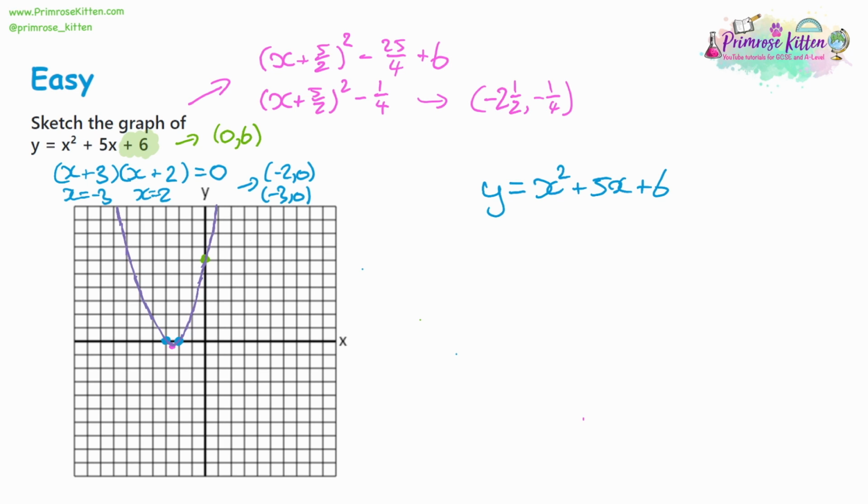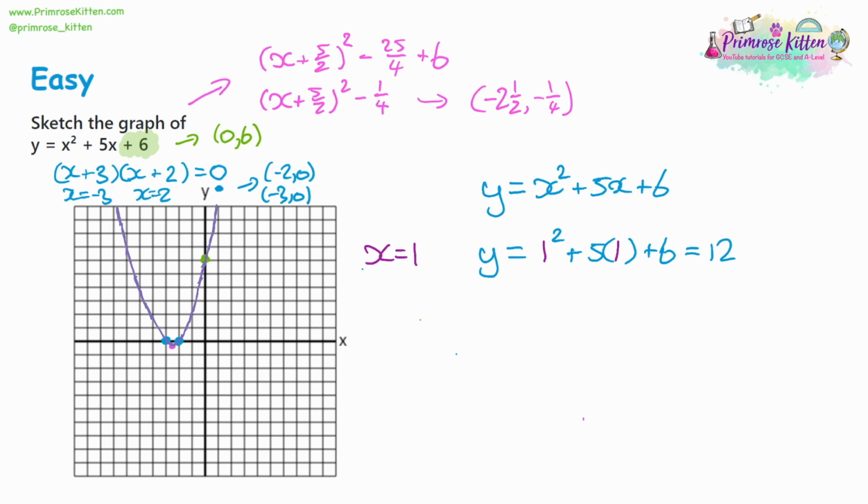So I think looking kind of in between the blue and green coordinates, looking at 1 is going to be helpful here. Let's take x to equal 1. Y equals 1 squared plus 5 times 1 plus 6. Well, altogether that's going to be 12. Now, 12 will go off my graph, but it's going to be somewhere roughly around about here. So you can see my sketch isn't too far off there, actually.